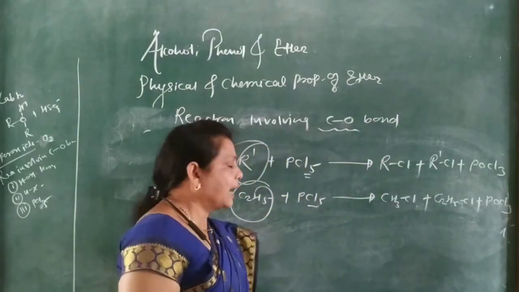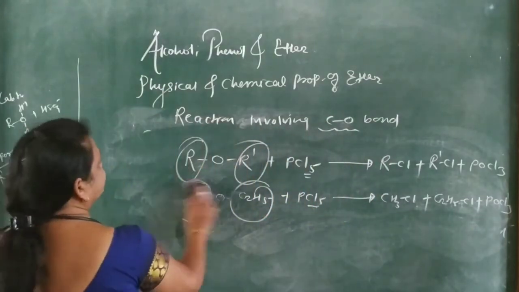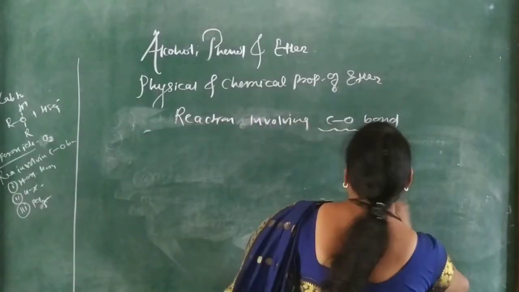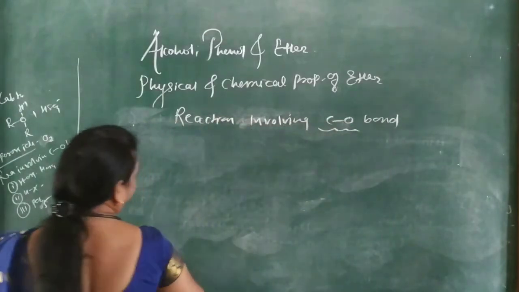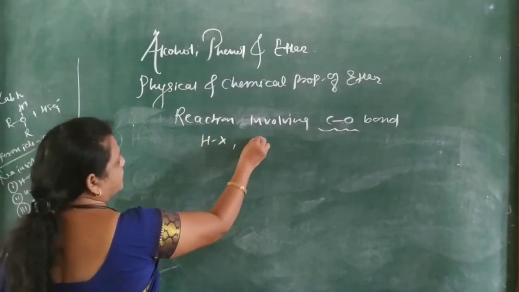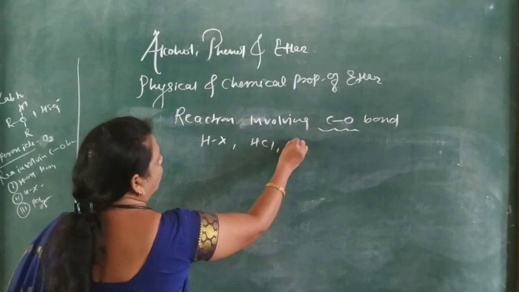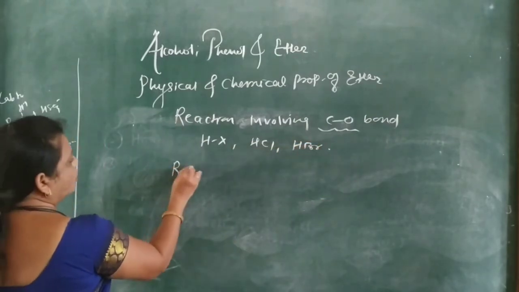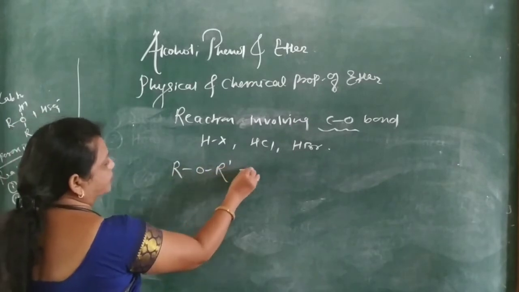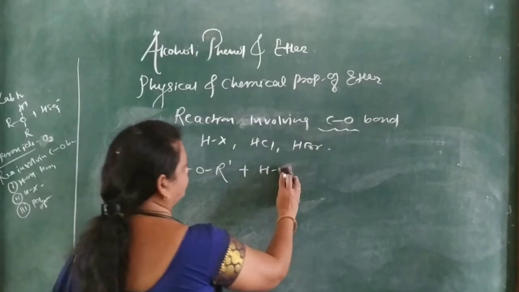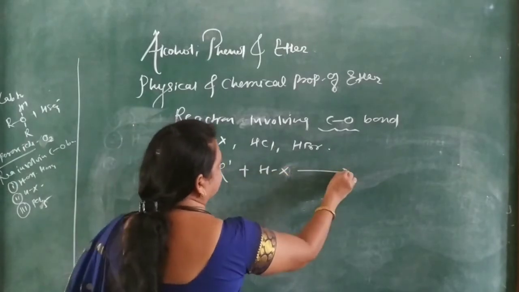And the last reaction is the reaction with hot and concentrated hydrogen halides, that is HX, especially HCl or HBr. Then ROR dash plus HCl or HX. Here we consider HX.